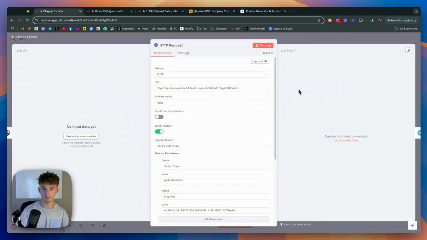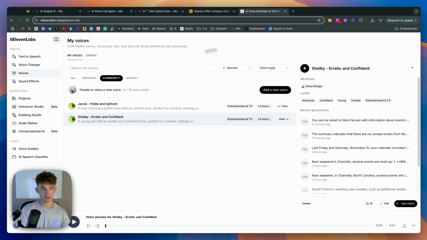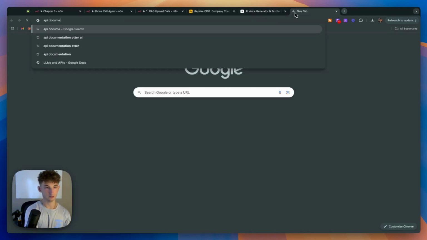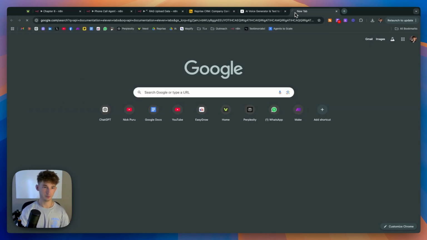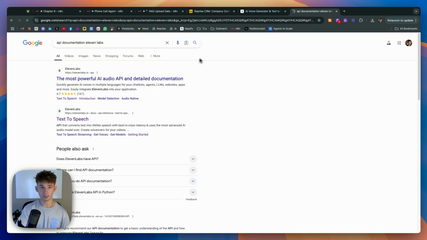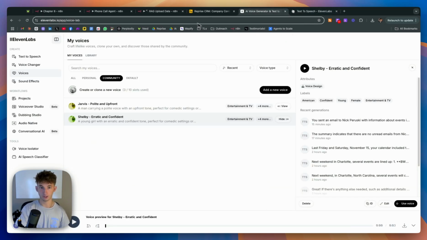So we're making a POST API or HTTP request, and we're inputting the endpoints. Where you can find this, and this goes for literally anything, is you can search up the API documentation. So all I'll do is search up API documentation 11 Labs, and you'll be able to find any endpoint and any headers or anything that you might need to include within your parameters. So find all that information right there.